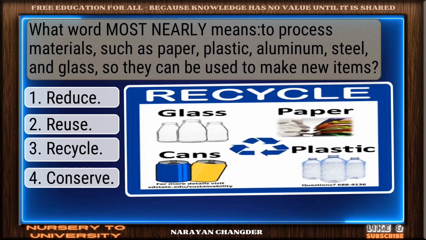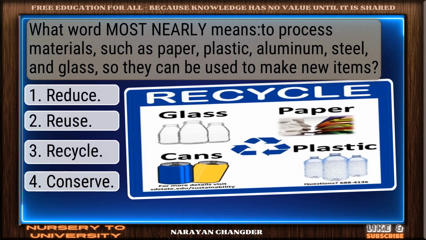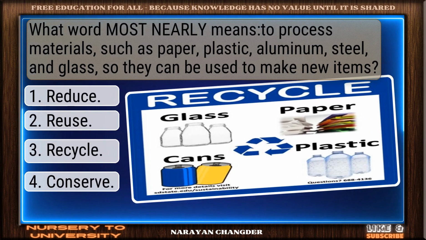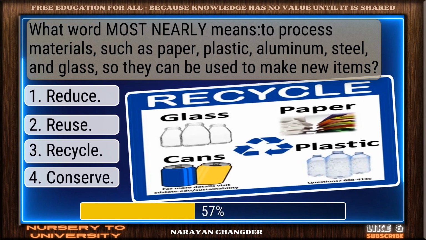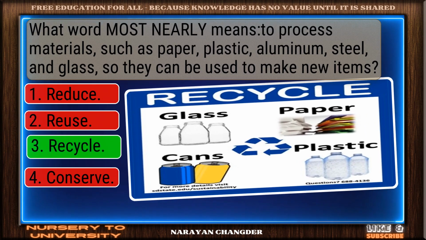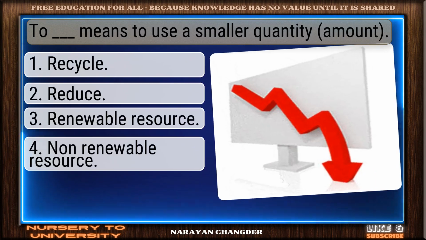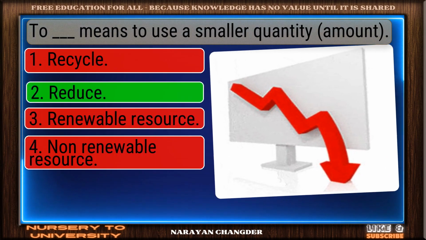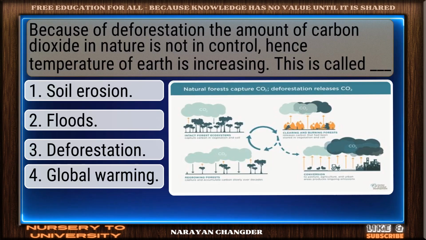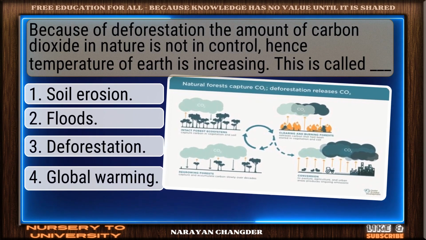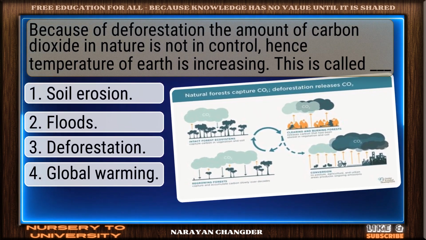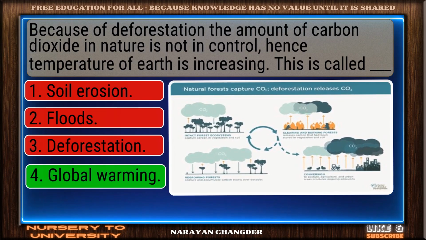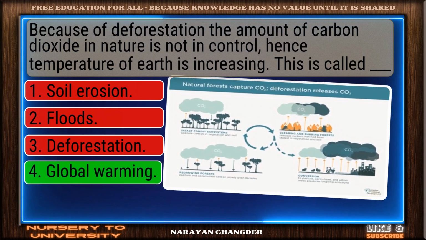What word most nearly means: to process materials such as paper, plastic, aluminum, steel, and glass so they can be used to make new items? Well picked. Recycle is correct. To dash means to use a smaller quantity. Sharp thinking. Reduce is right. Because of deforestation, the amount of carbon dioxide in nature is not in control, hence the temperature of Earth is increasing. This is called dash. Excellent choice. Global warming is right.